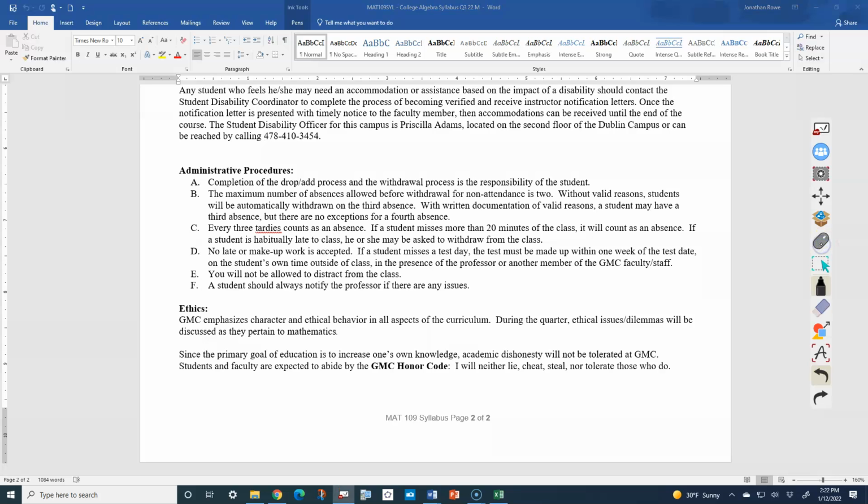Just as a quick idea of what ethics have to do with math: they have everything to do with math. In fact, they have everything to do with everything. If there were no ethics, then we could just write this and believe it and lie to ourselves about it and just say that's true, but it's not true.